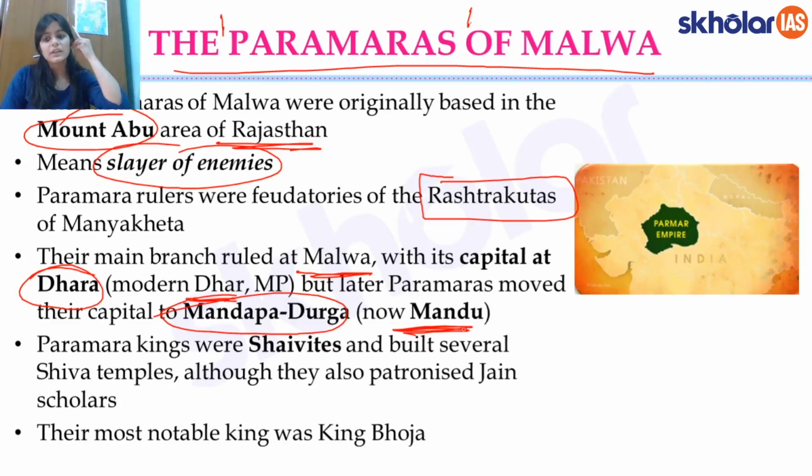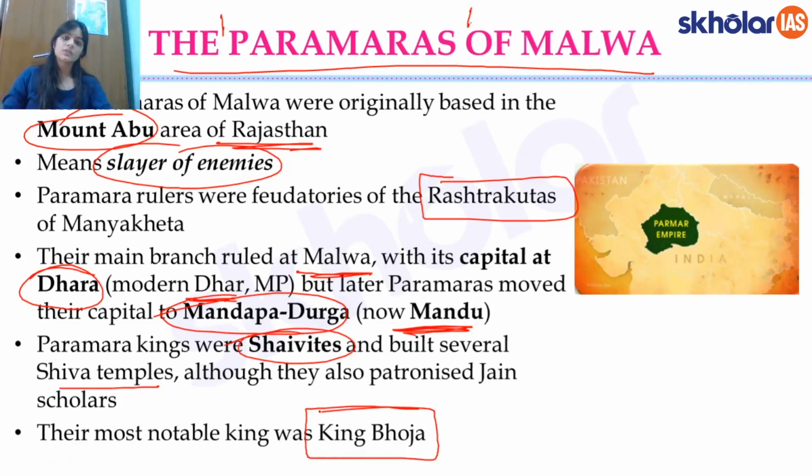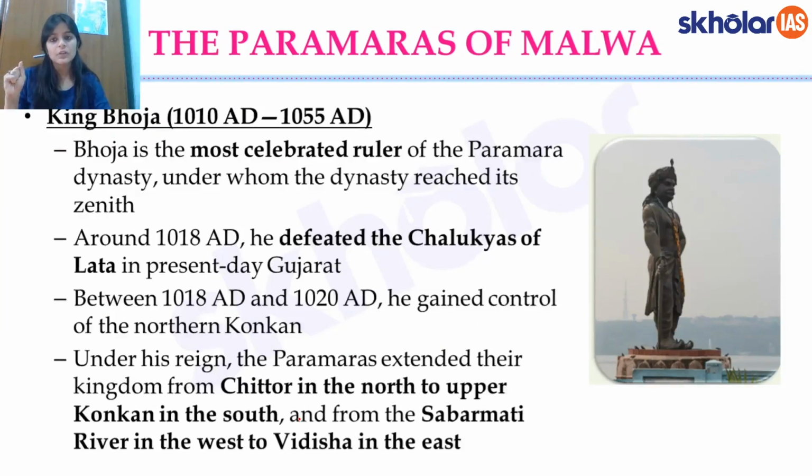And Paramara kings were essentially Shaivites. They were the followers of Shaivism, and they built several Shiva temples, and their most notable king was King Bhoj. Now there was a different Mihir Bhoj that we studied during the Pratiharas. I hope we all remember King Mihir Bhoj, and this is another king who's from the Paramara dynasty, and he's also the King Bhoj.